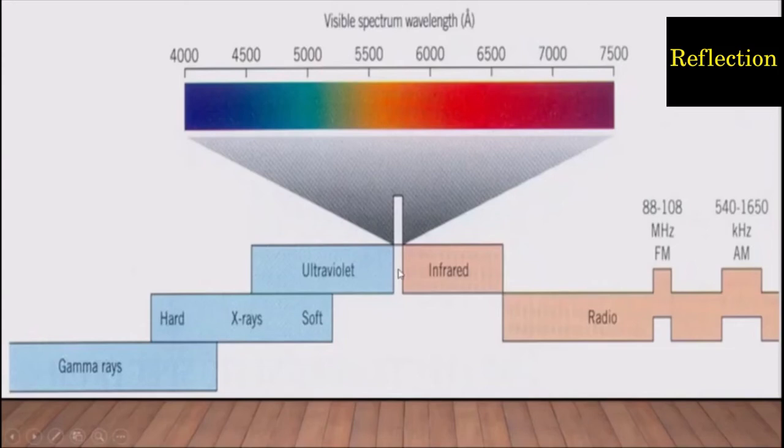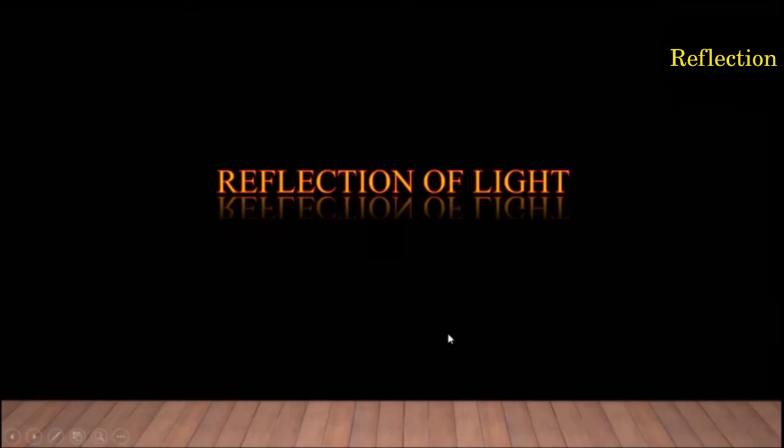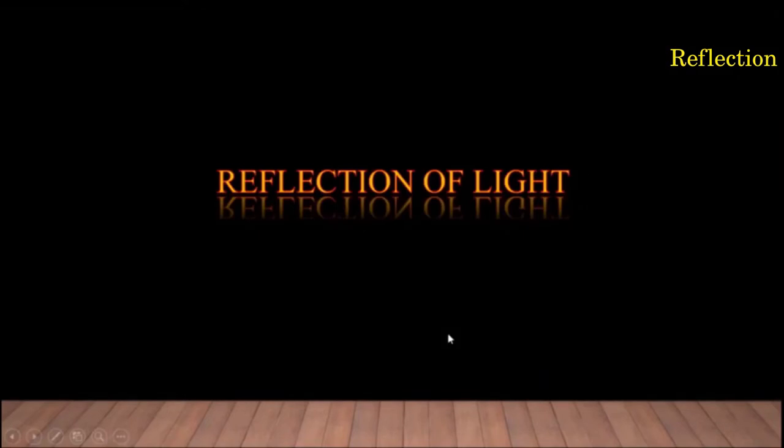So this small portion is enlarged here. This is the visible part of the spectrum. So this we refer to as light. In this whole chapter, whenever we refer to light, we mean the visible spectrum. Of course, lots of other creatures can see other parts of the spectrum, but humans cannot. Okay, so reflection of light.